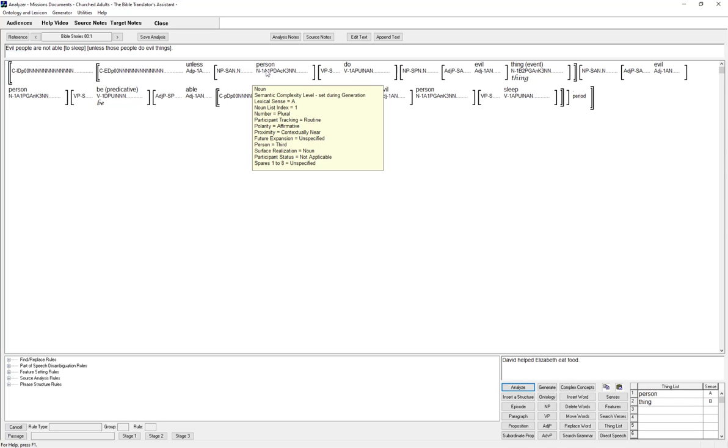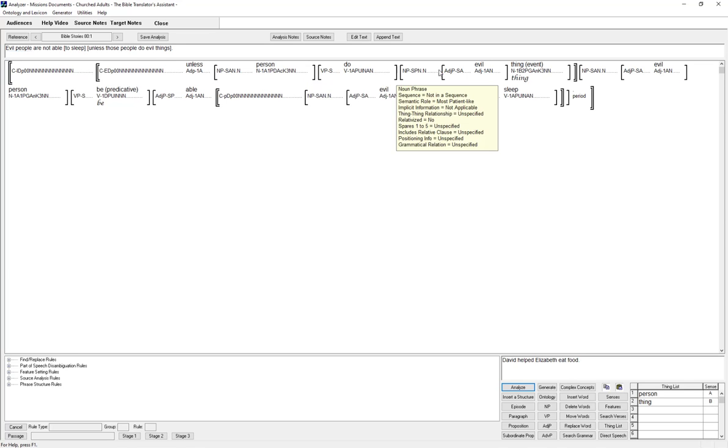Now, tracking routine means that this person has been referred to previously. So that would come out as the person, or the people. Here it's plural, so it'd be the people. But because it's marked as proximity contextually near, that comes out in English as those people.